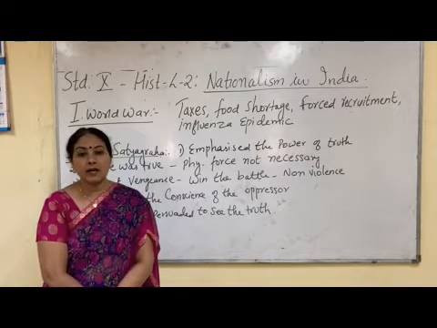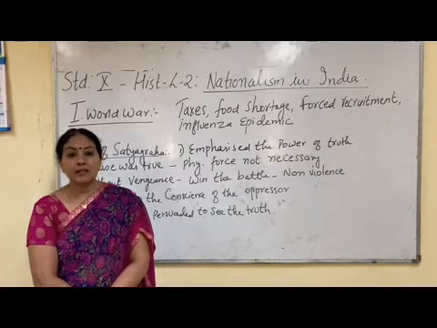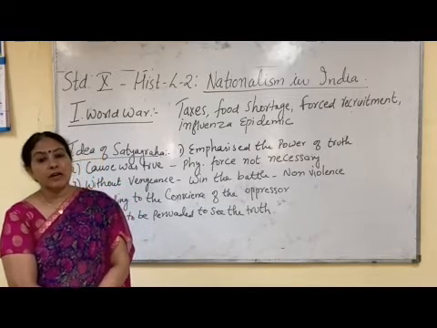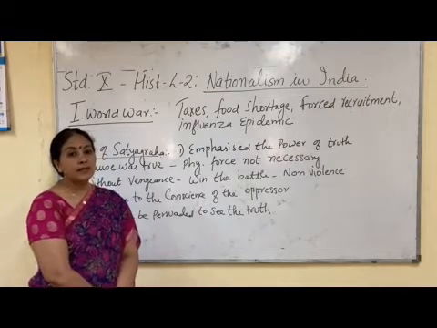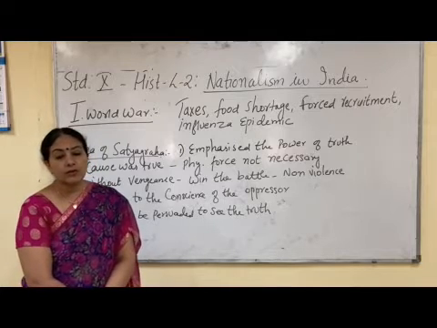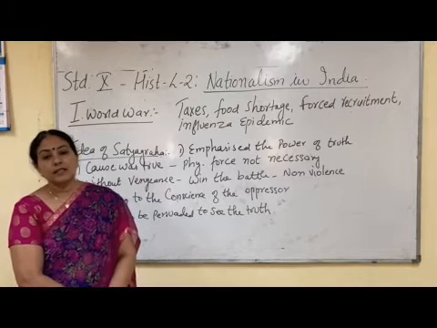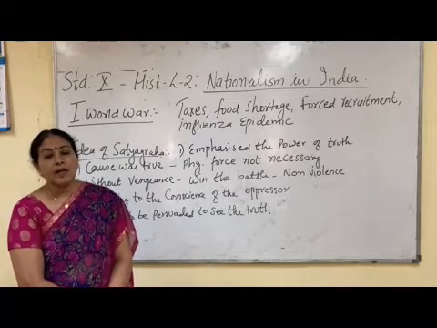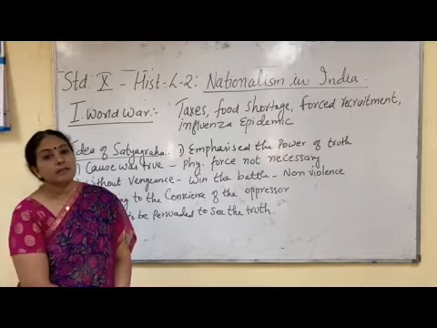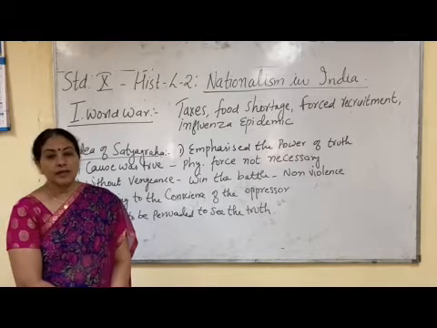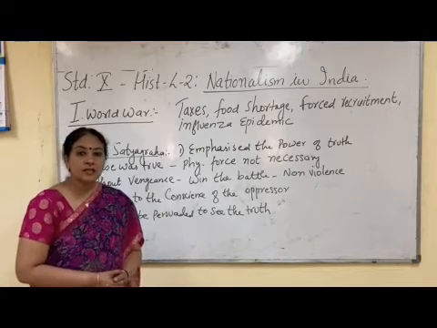Champaran is a place in Bihar where indigo plantation was going on, and the indigo planters forced the common people, the farmers, to grow indigo in their fields, which was not liked by the cultivators. The peasants did not want to cultivate indigo. So they called Gandhiji to take the leadership, and Gandhiji led a satyagraha in 1916 against the indigo plantation owners, and in that satyagraha Gandhiji was successful.